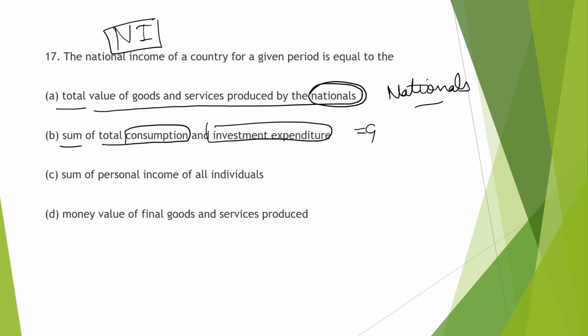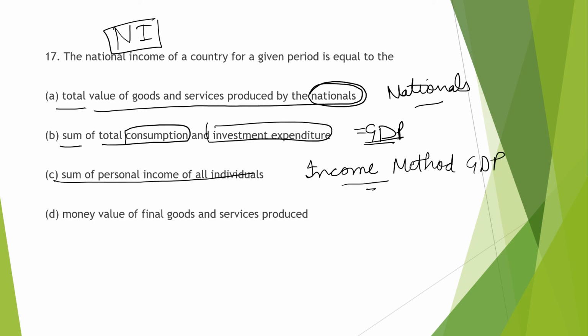This is a definition of GDP, a method by which we can check how much the GDP of a country is. It is the expenditure method by which we can check the actual amount of the GDP. Next is the sum of the personal income of all individuals. This is the income method by which we check GDP. In it we check the income of all the individuals by checking the profit of entrepreneurs, the wages of the labor, and the interest given. This way we check the total personal income of all individuals.